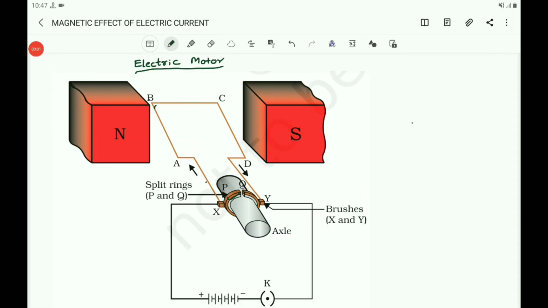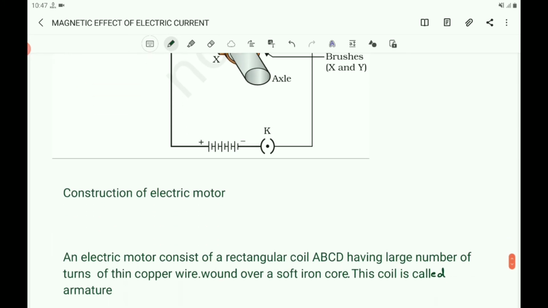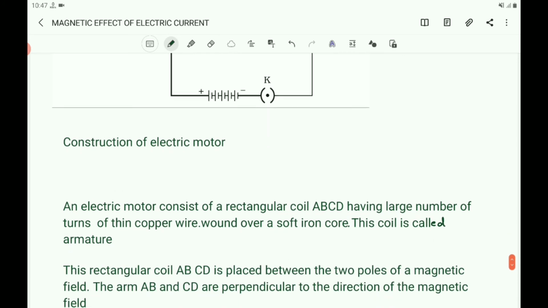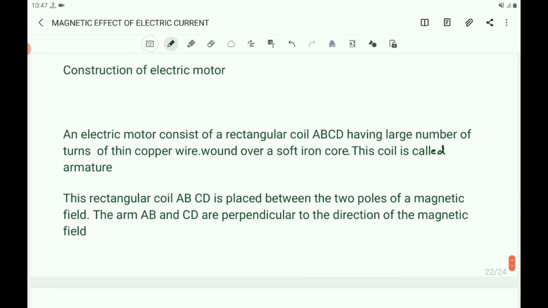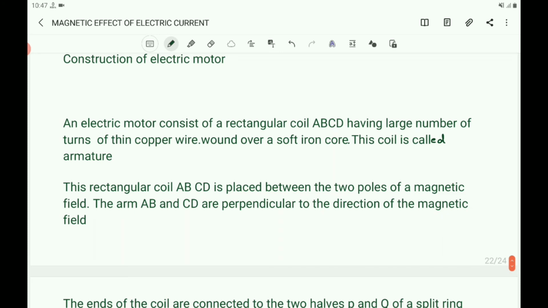Children, draw the neat labelled diagram of an electric motor and label the parts, and also write the construction and working of the electric motor. Write the construction first. Take down, write it neatly. An electric motor consists of a rectangular coil ABCD having a large number of turns of thin copper wire wound over a soft iron core.